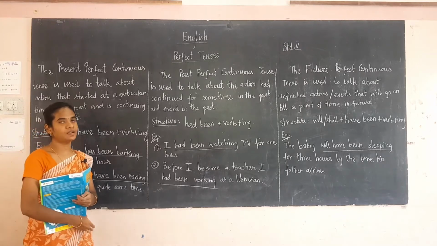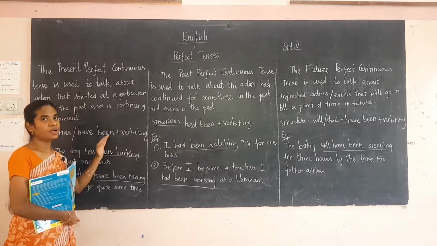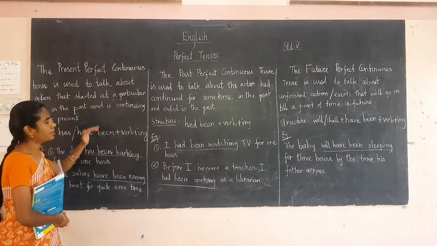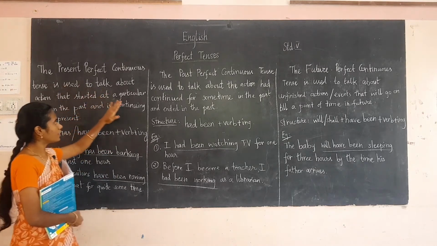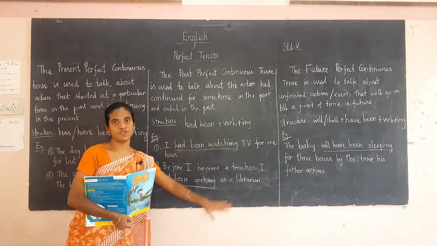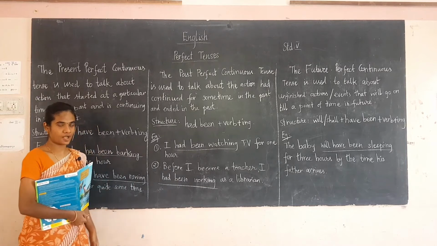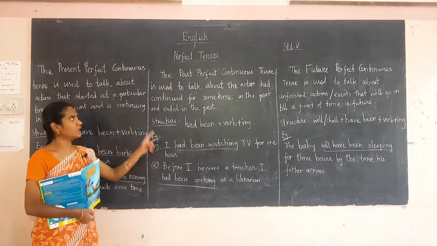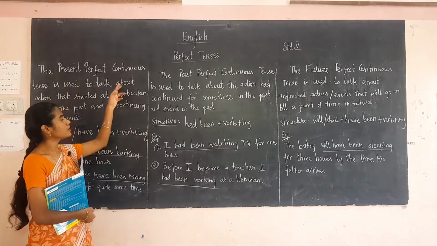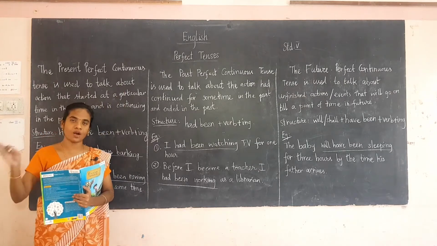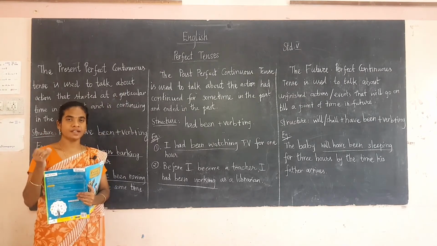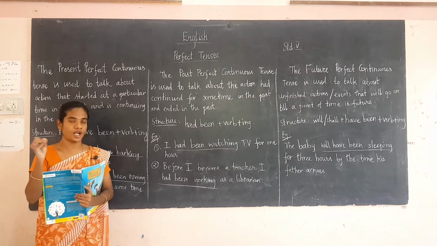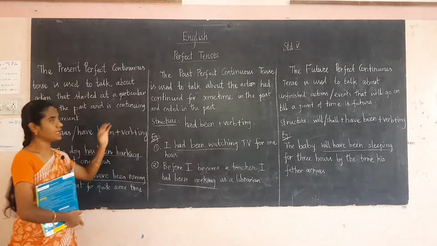Now students, see here, next we are going to see the remaining tenses in perfect. Okay. Present perfect continuous, past perfect continuous, and future perfect continuous tense we are going to see here. So what do you mean by the term continuous? Continuous means the action that is going on. Okay. The action that is going on and it is continuing. For that we have to use the continuous tense.